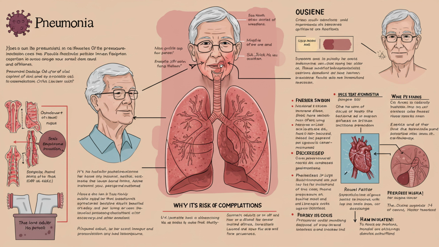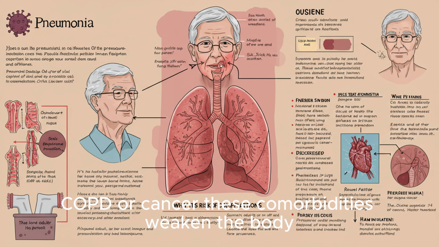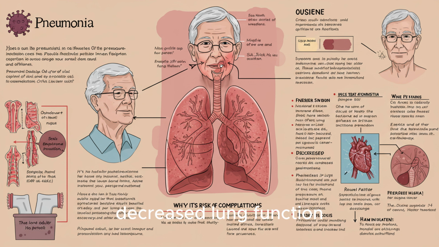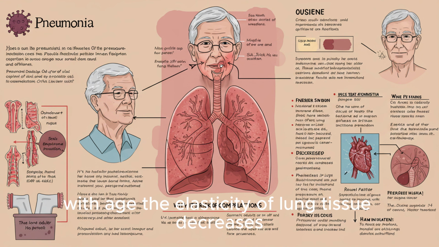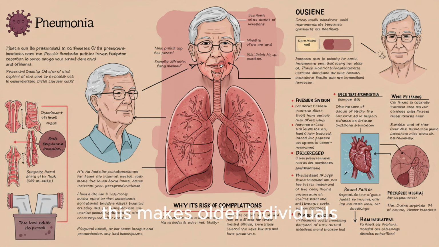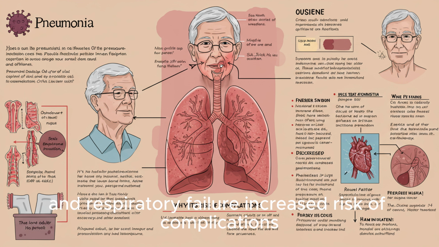Pre-existing conditions. Many older adults have chronic illnesses such as heart disease, diabetes, COPD, or cancer. These comorbidities weaken the body further, complicating treatment and slowing recovery. Decreased lung function. With age, the elasticity of lung tissue decreases, and the ability to clear mucus and pathogens weakens. This makes older individuals more susceptible to lung infections and respiratory failure.